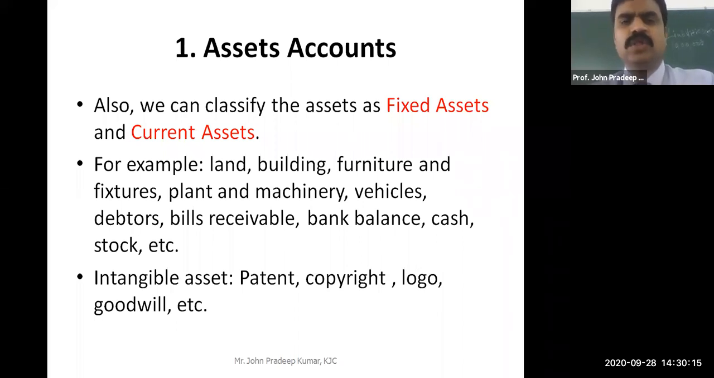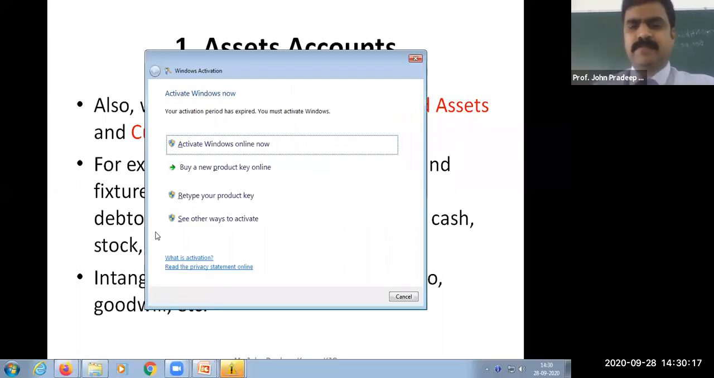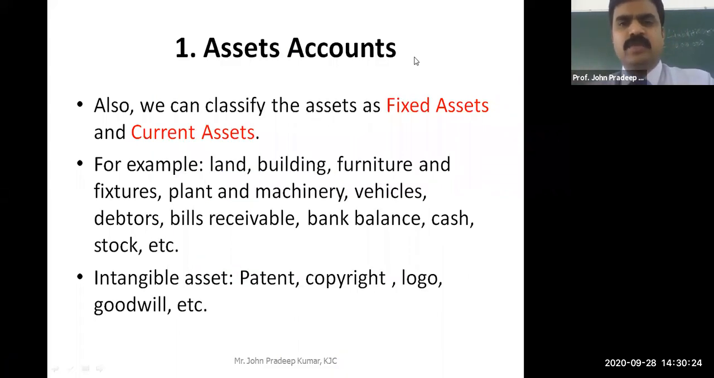Fixed assets are those which will be there in the company for a very long time. And normally the fixed assets will have a very huge economic value. Like for example, you see there, land is a fixed asset. And it costs crores of rupees, billions of rupees. And then building, then furniture, fixtures, plant, machinery, vehicles. These are called fixed assets.